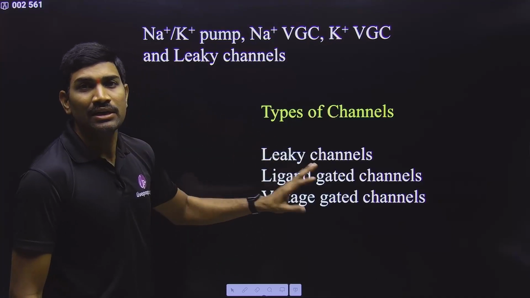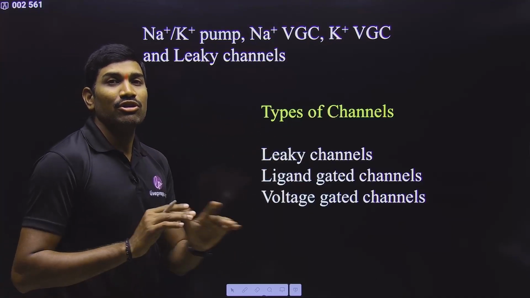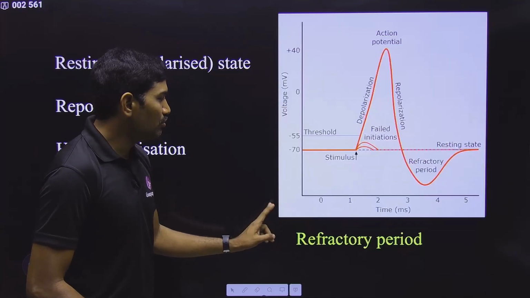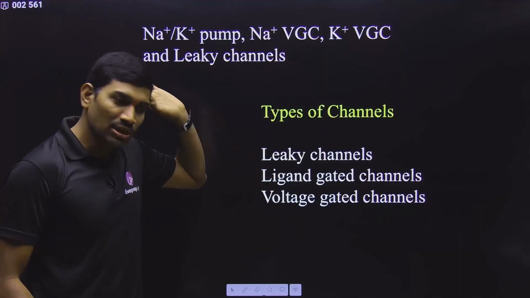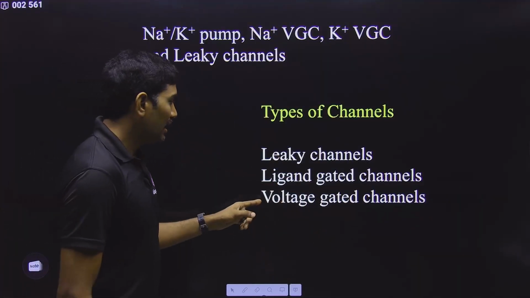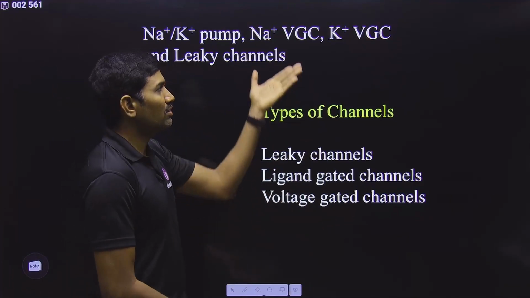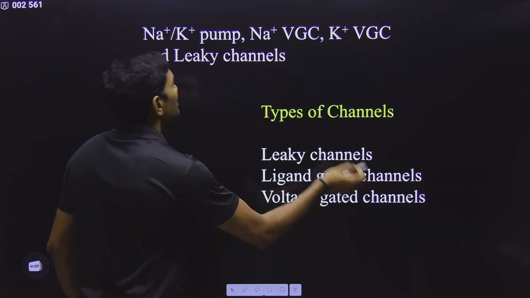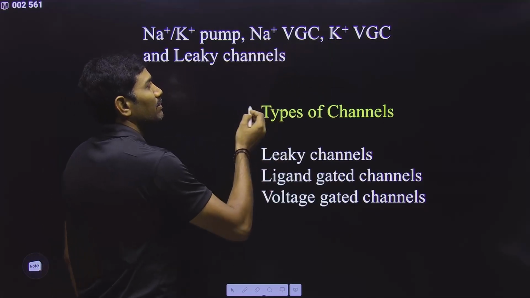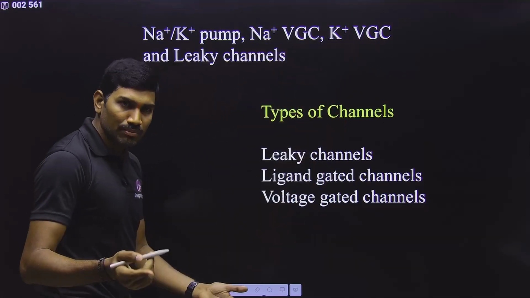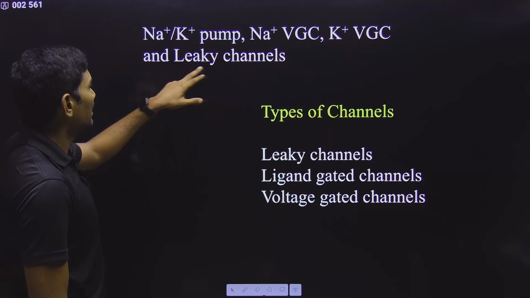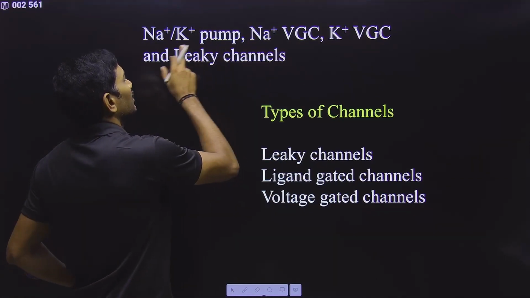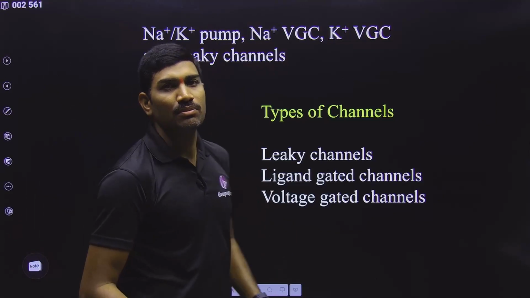This is compulsory. Even though NCERT has not given it, don't think you can skip it, you need to understand. If you want to understand this diagram, you need to understand this particular one. Then only you will understand the concept. And voltage gated channels anyhow are part of nerve impulse generation and conduction. So VGC for Na plus and VGC for K plus, compulsory. Along with this, leaky channels are also part of it. Along with this, the Na plus K plus pump is also important.